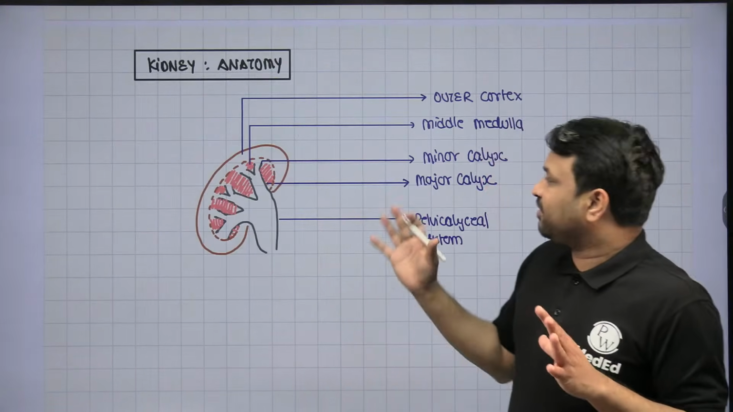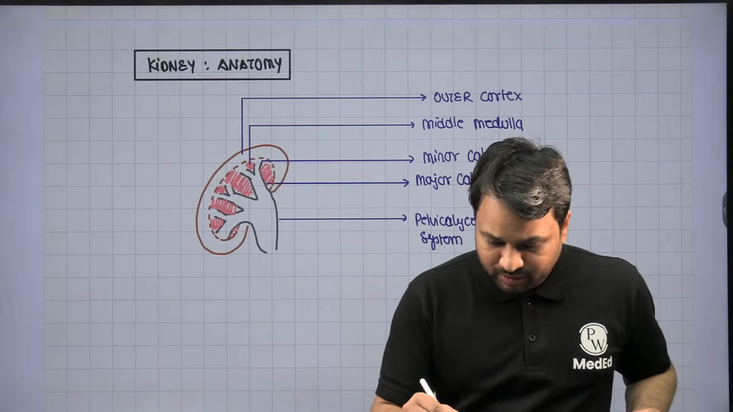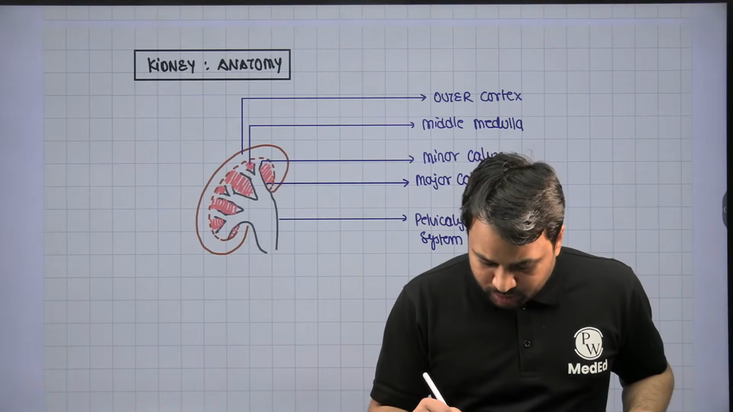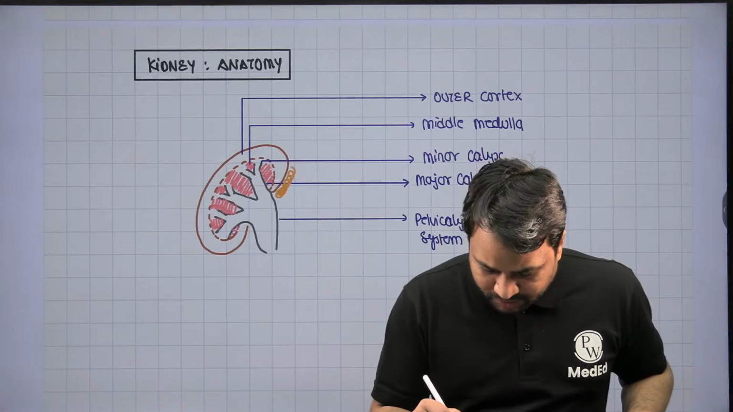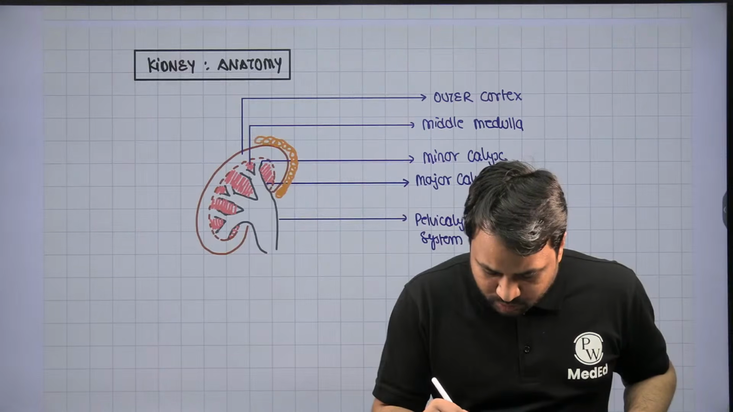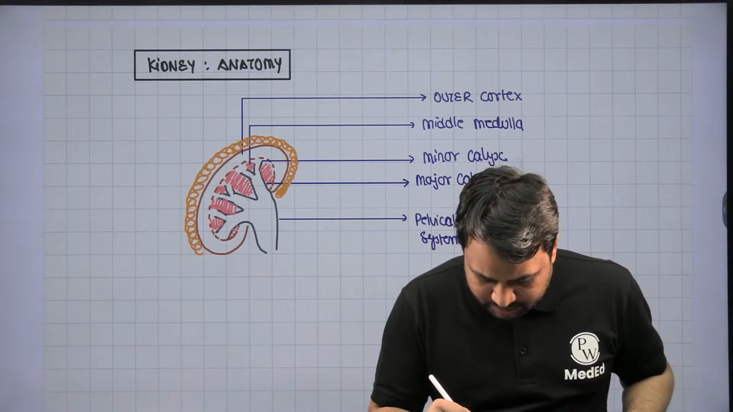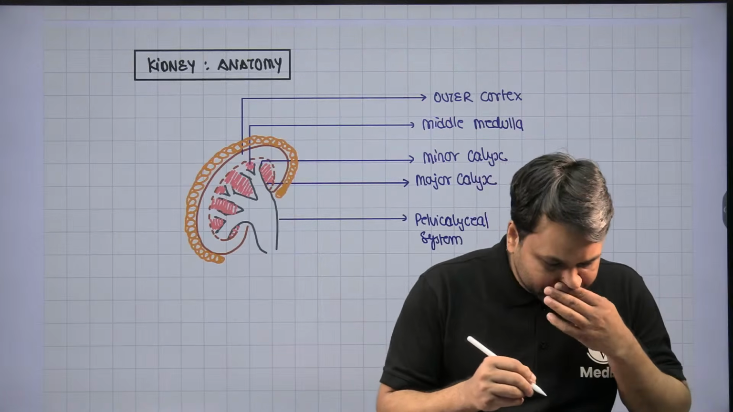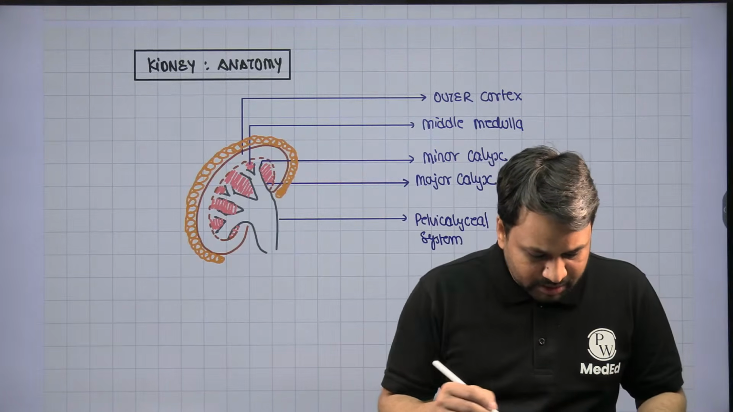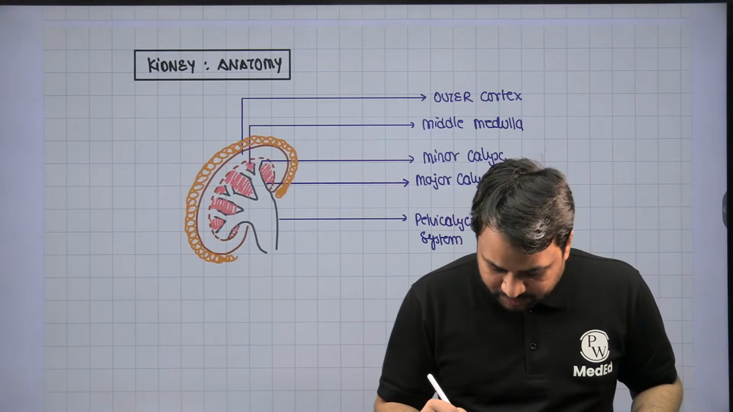Now, until this point, nothing spectacular about it. From here onwards, you will notice that there is a pad of fat that is available. That is what we call the perinephric fat.